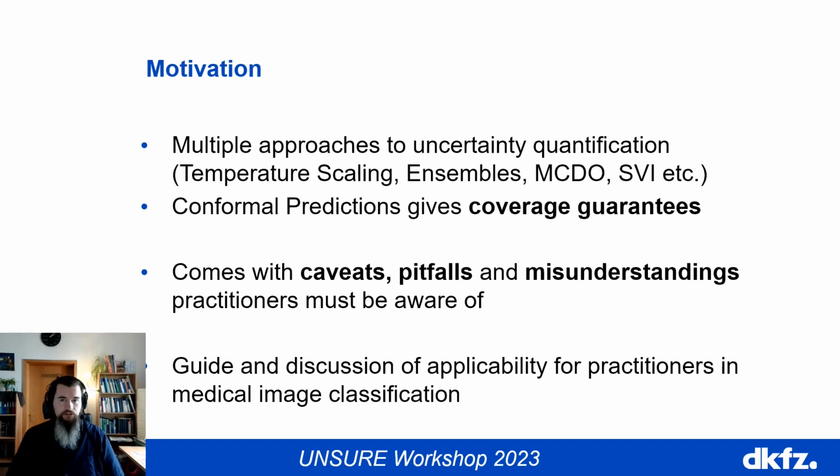Over the last few years, multiple approaches for uncertainty quantification have been proposed. Currently, the framework of conformal predictions, which is a post-hoc calibration method, has gained a lot of attention due to its ability to guarantee a set level of true label coverage. However, conformal predictions, like any other method, comes with caveats, pitfalls, and potential misunderstandings practitioners must be aware of. In this paper, we discuss and show pitfalls of conformal predictions in medical image classification, with the intended audience being practitioners who want to utilize it for their research or applications.